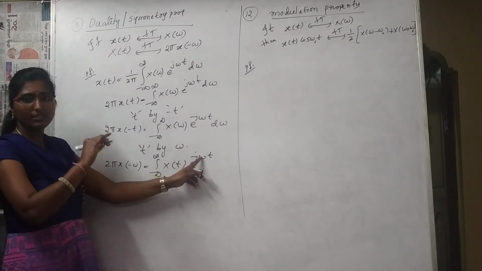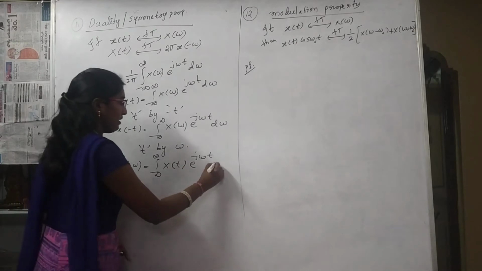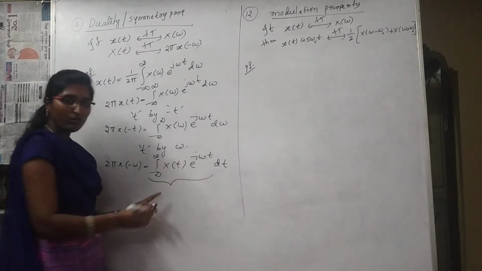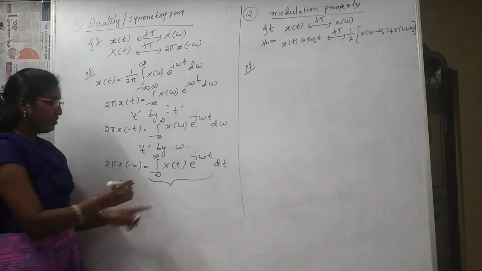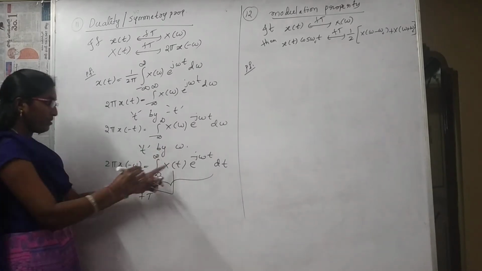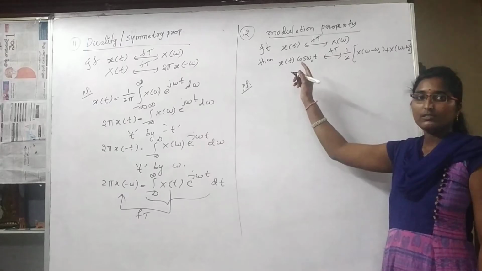Here omega is replaced by t, and t is replaced by omega. And now this formula looks like what? The Fourier transform formula only. Fourier transform of X of t will become 2 pi into x of minus omega.